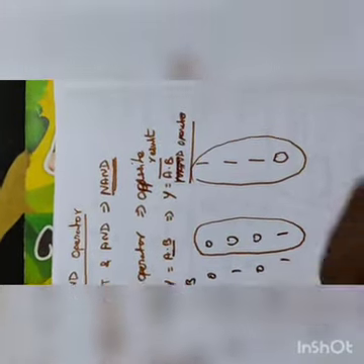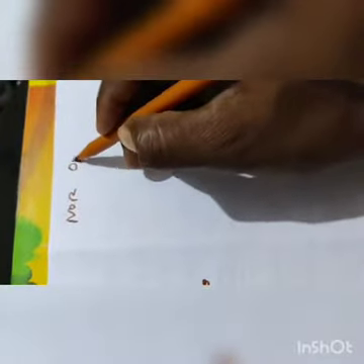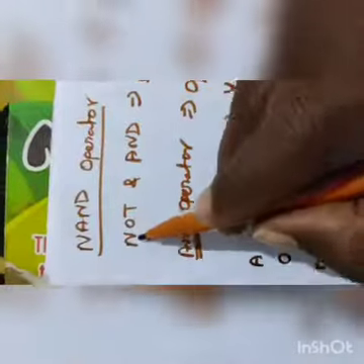Sir, then how does the NOR operator come? The NOR operator is nothing, already told, no? NAND means NOT AND. So NOR means NOT OR. The combination of these is the NOR operator.